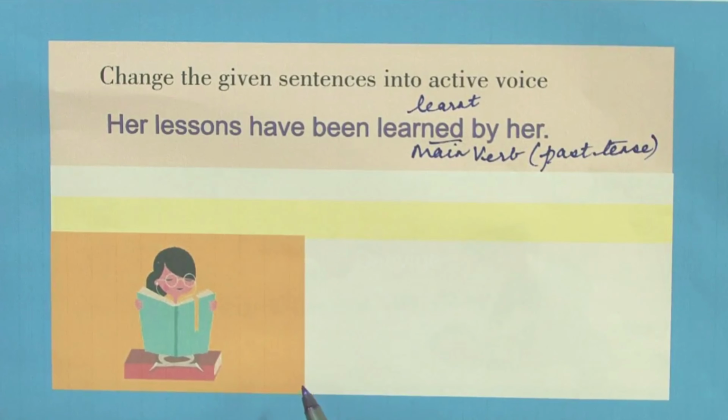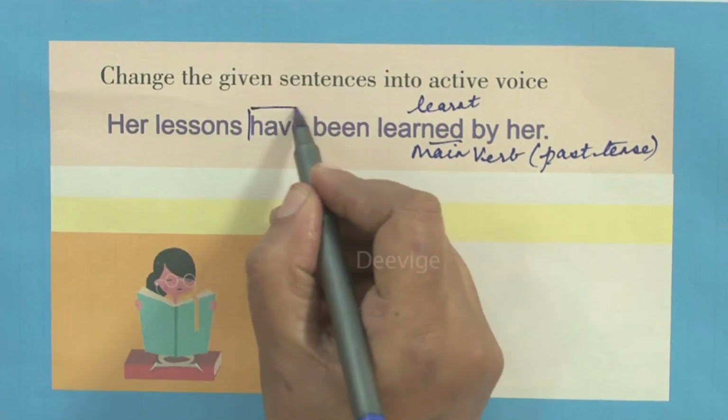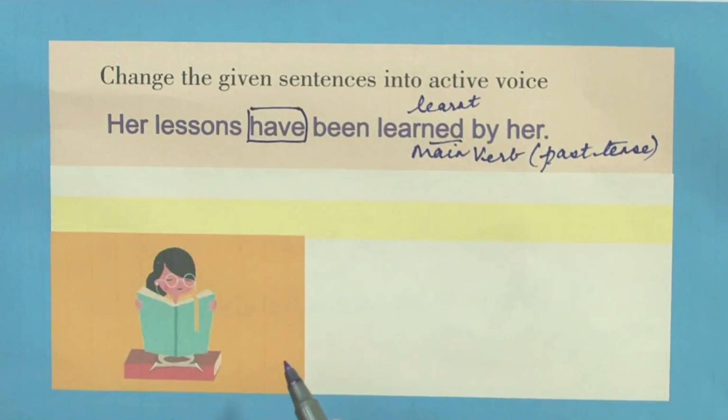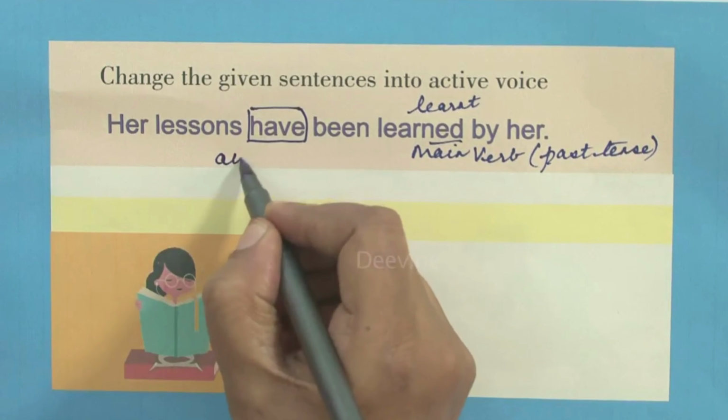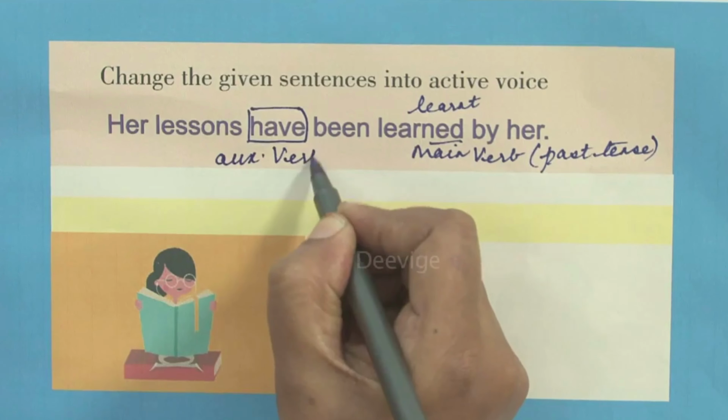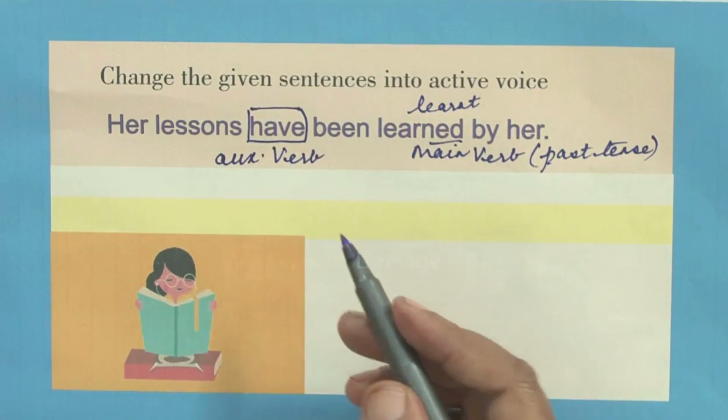Now do you understand why such kind of sentences have been deliberately chosen? Because you need to understand that when the auxiliary verb is present, you are going to consider the tense of the auxiliary verb and not so much the tense of the main verb. Now you have the word have. What is have? Have is the auxiliary verb. What is the tense of this auxiliary verb?